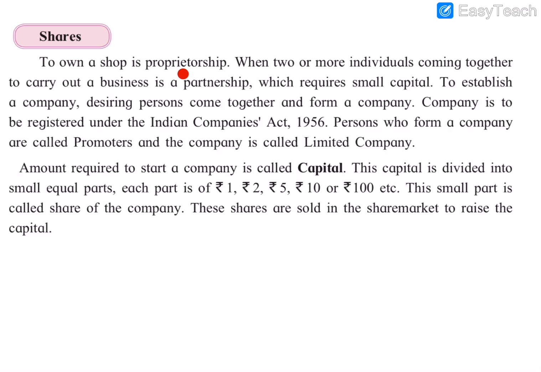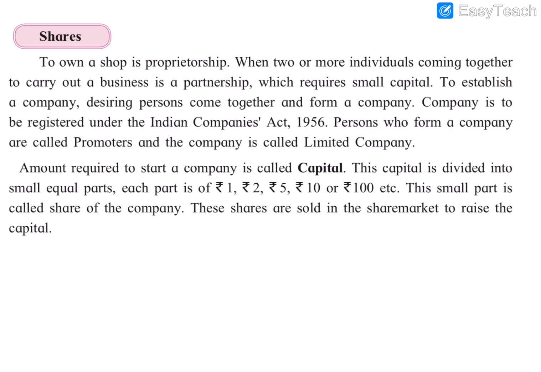To own a shop is proprietorship. When two or more individuals come together to carry out a business, it is a partnership, which means the business has partners, and requires small capital. Capital means the money fund needed to start a shop or factory. So the amount needed to start a business is called capital. A partnership business requires a small capital, and to establish a company, desiring persons come together and form a company.